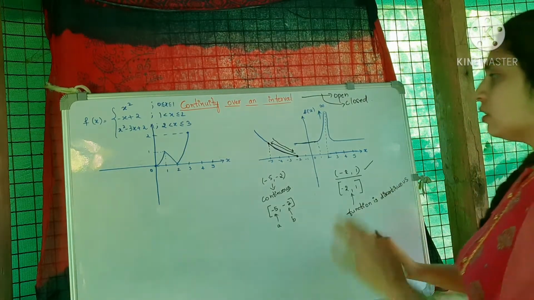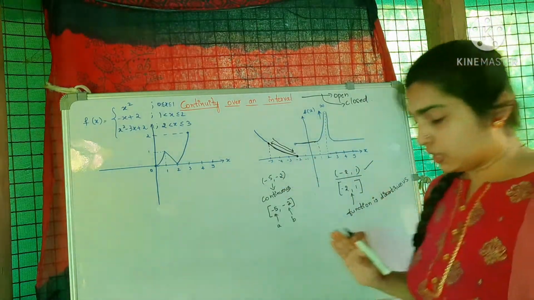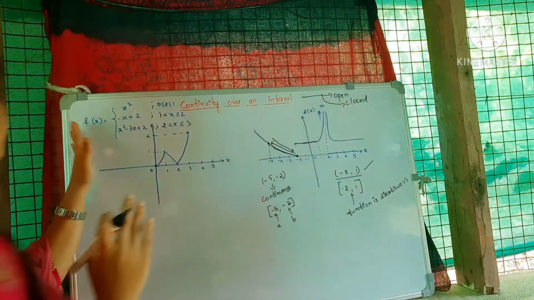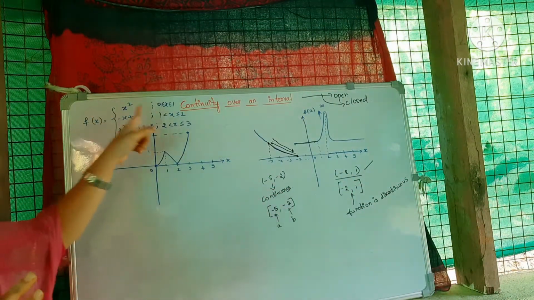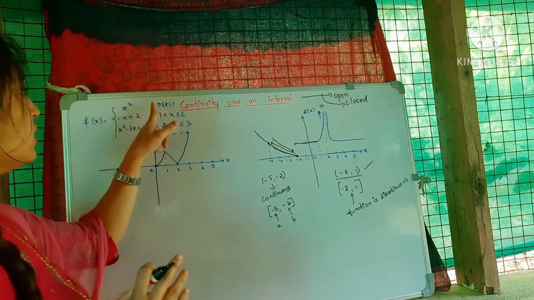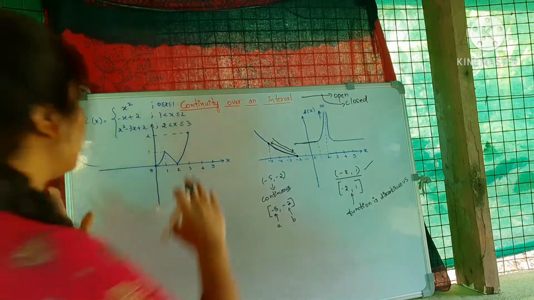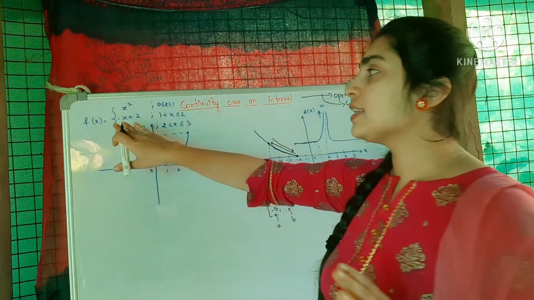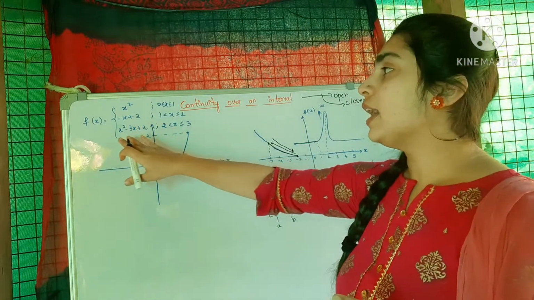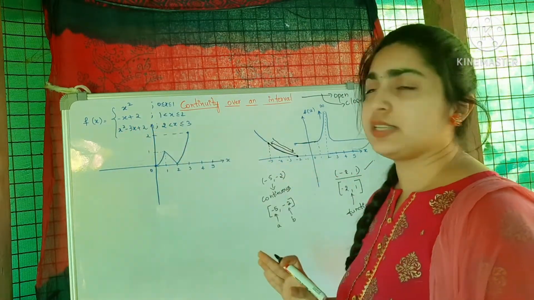Okay. So this is all about this graph. Next we will come to this. f of x is equal to x square, that is for x between 0 and 1. And next is minus x plus 2, and then x square minus 3x plus 2.